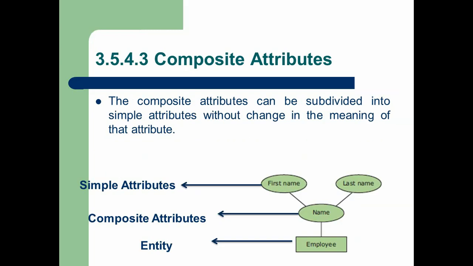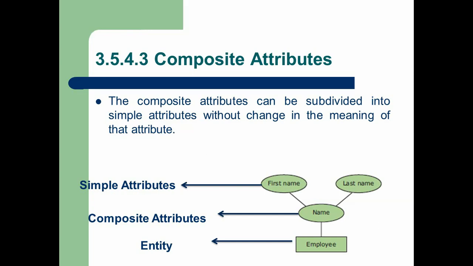The next attribute is a composite attribute. The composite attribute is the attribute which can be further divided into many attributes without changing the original meaning. For example, in the employee entity, name is a composite attribute, which may be further divided into first name and last name. So these first name and last name are called simple attributes which cannot be separated, but we can use this attribute in the table without changing the meaning. So this is the simple concept, composite attribute.